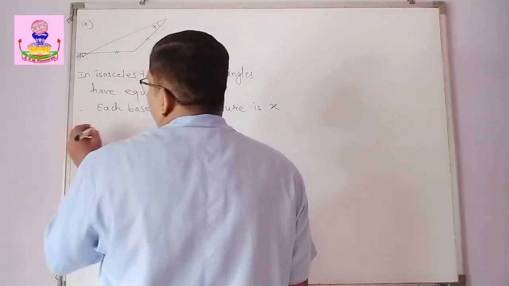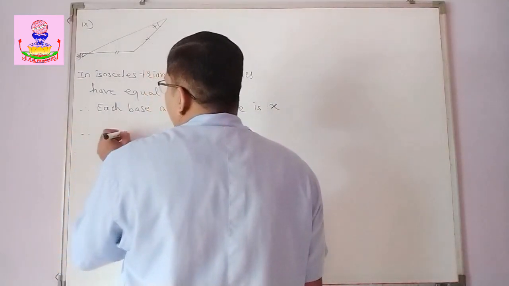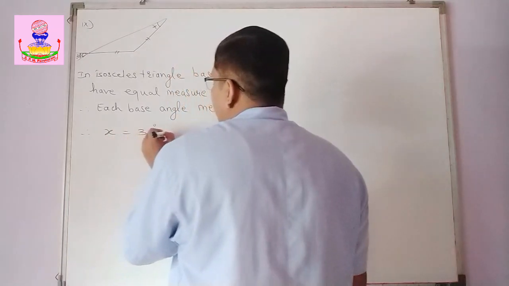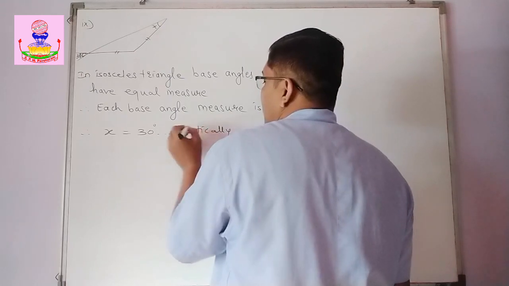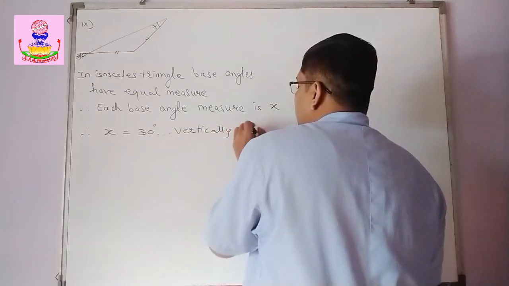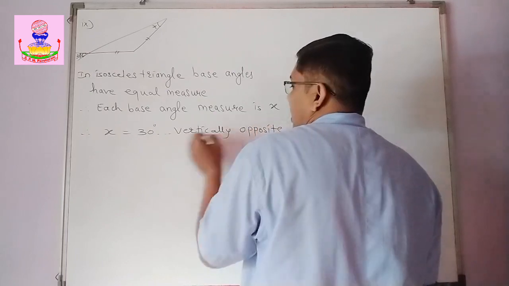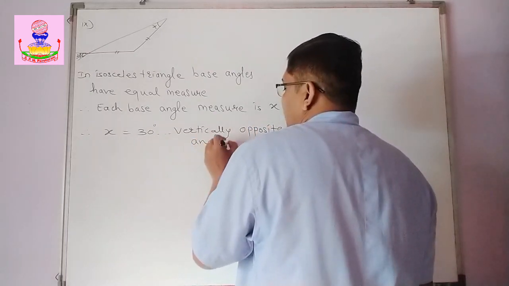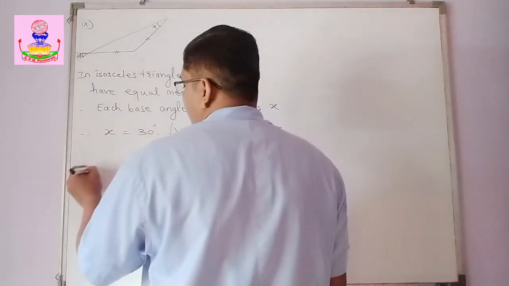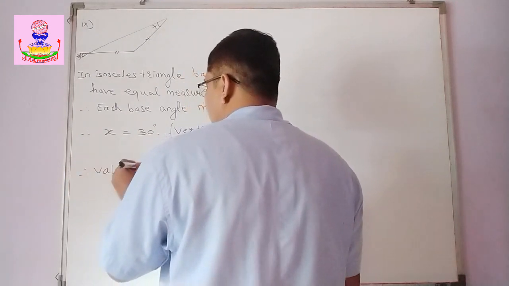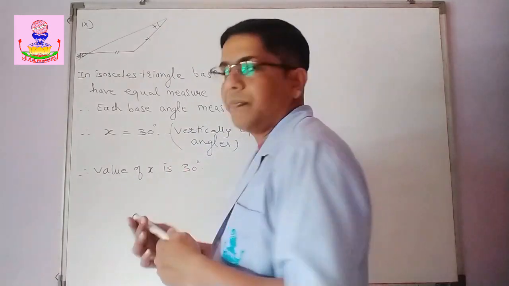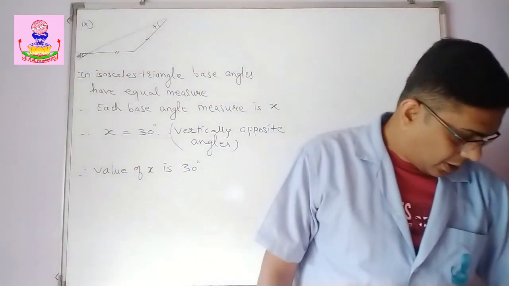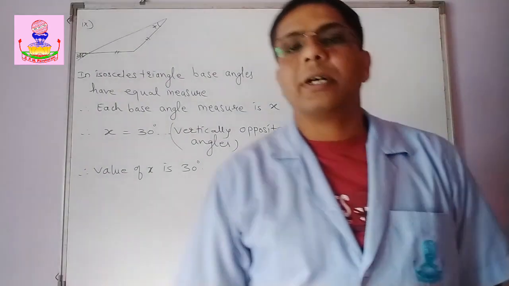Okay. Now, therefore, x is equal to 30 degree, vertically opposite angles. Okay. Therefore, value of x is 30 degree. Right? Now, dear students, now we can move to question number 2.